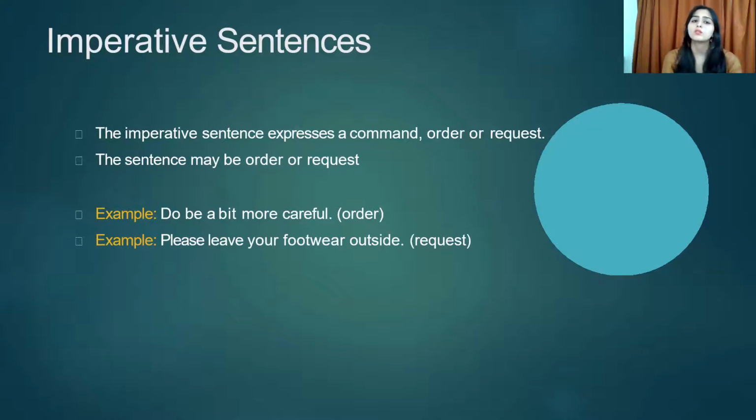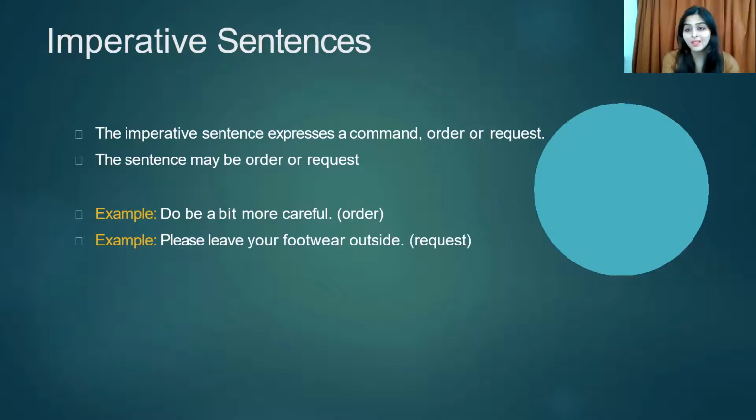Example: do be a bit more careful. Can you be a bit more careful? That's an order. Right? Or I want you to go and shut the door. So you can see that's an order. For example, a request: please leave my footwear outside, please.